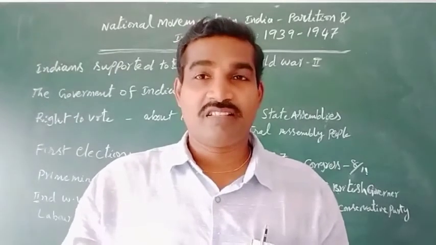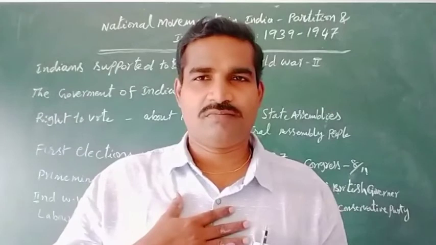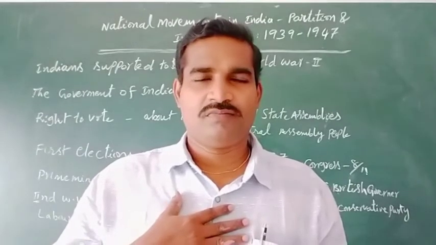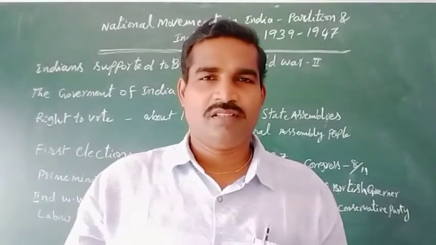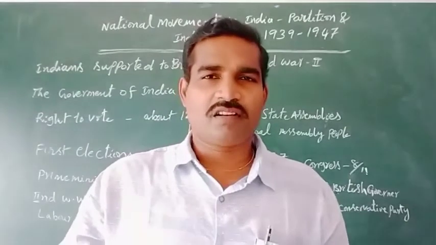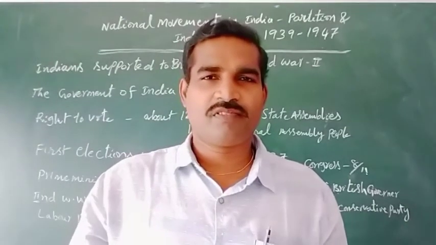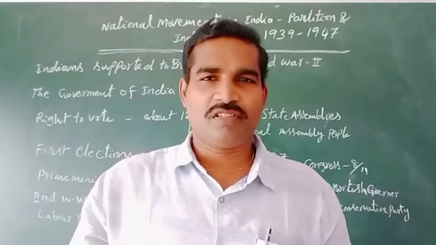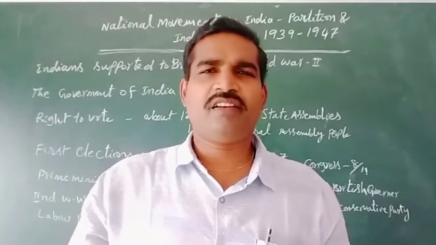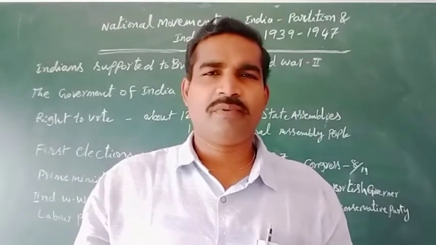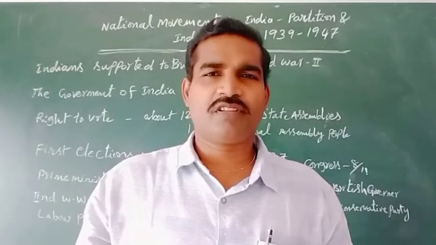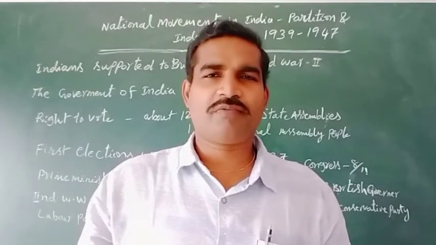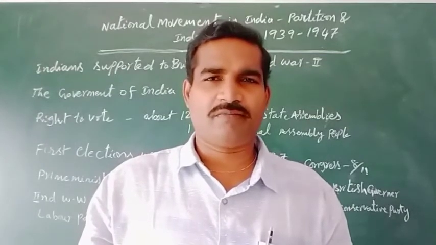Dominion means self-rule. And Indians were demanding the right to vote. So these are all included in that. And finally, the Britishers introduced that act, the Government of India Act in 1935.